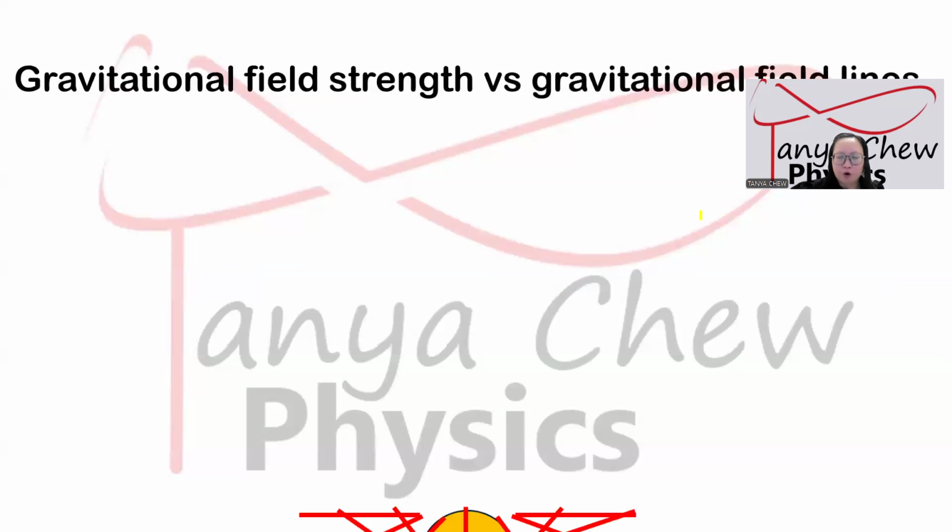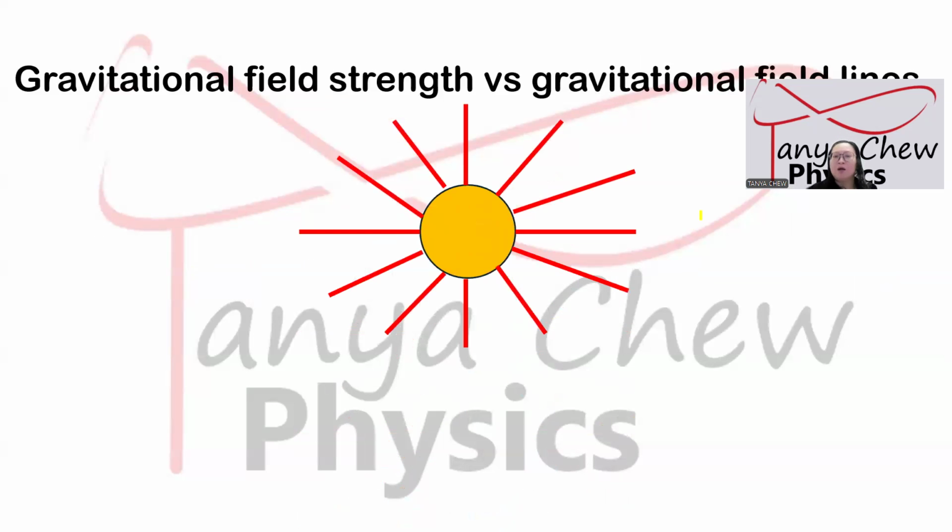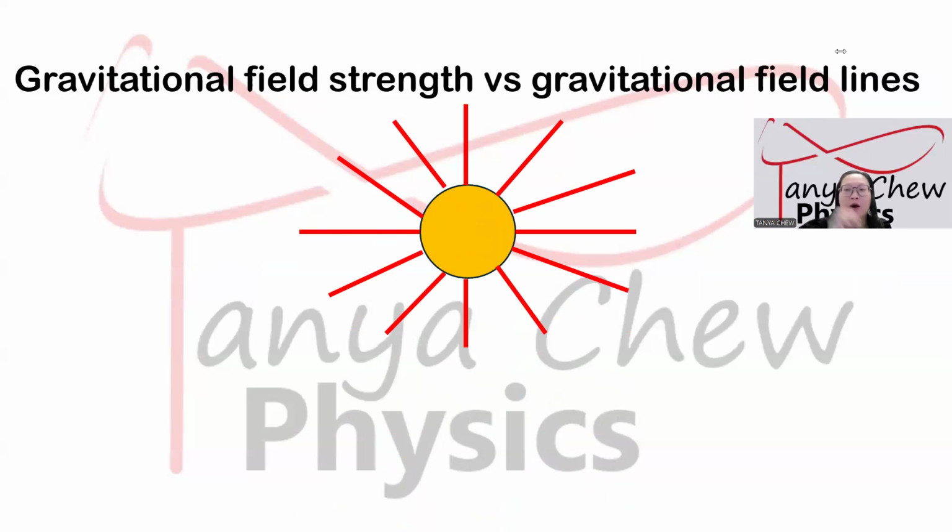So whenever you draw gravitational field lines, there is a close connection between gravitational field strength and gravitational field lines. I will give you one example. Let's say this is a mass, a big mass. I'm going to write it down. Since this is a big mass, there are gravitational field lines around the mass. Even a small mass has them, it is just not so obvious. This mass is called a sphere mass or a point mass. So the gravitational field lines will be radial, outwards.